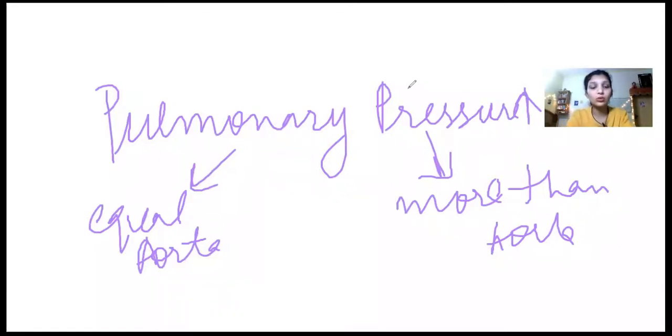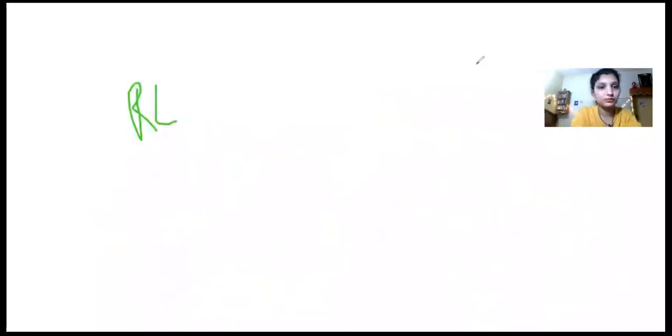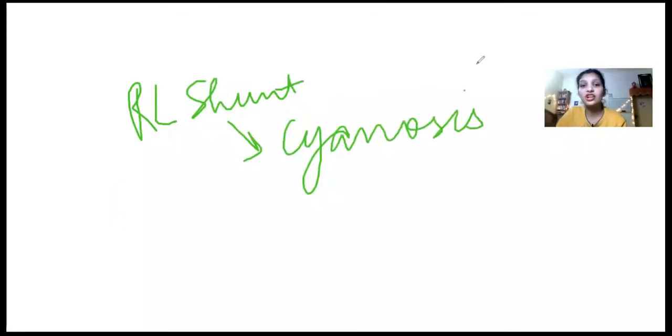When it is equal to the aorta, the flow becomes bidirectional. But when the pulmonary pressure is more than the aorta, the shunt reverses: the left to right shunt becomes a right to left shunt. So when there is a right to left shunt, the pulmonary pressure has become even more than the aorta due to pulmonary hypertension and also due to changes in the pulmonary vessel. This right to left shunt causes cyanosis, that means discoloration is seen.